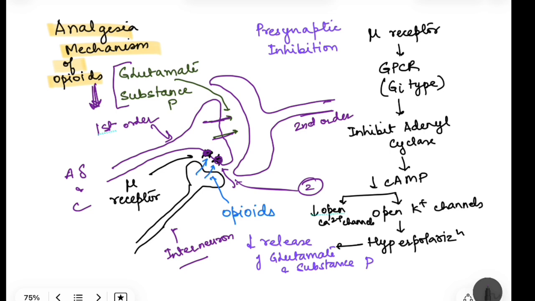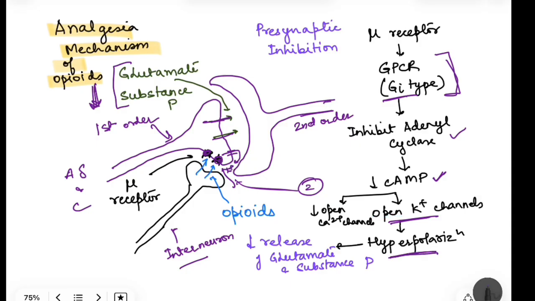So how are they acting? Basically all your mu, kappa, delta, all opioid receptors are G protein coupled receptors, and they inhibit adenyl cyclase because they are Gi type. This causes decrease in the production of cAMP, and this opens potassium channels. So here potassium channels are going to open, and if potassium channels open, potassium starts moving out, and if potassium moves out, it leads to hyperpolarization.